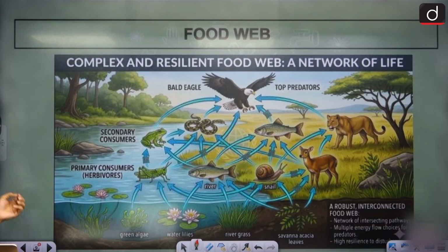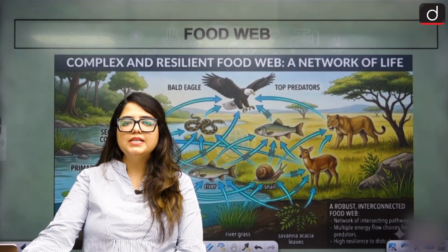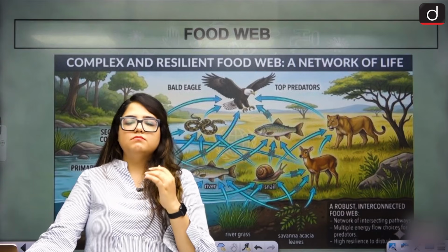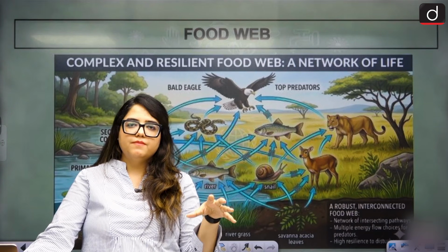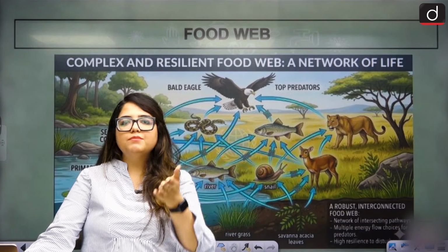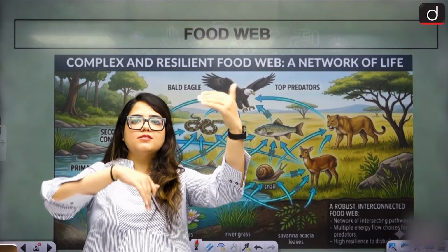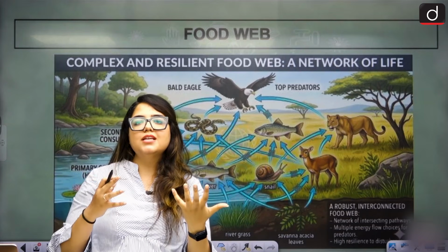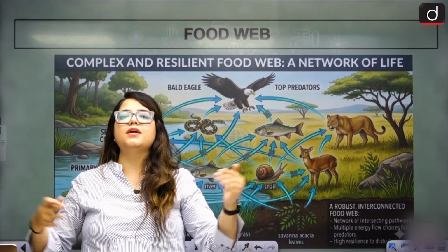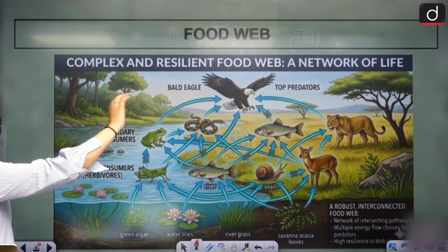The other concept is food web. This is a bit complex. Not a very straight chain as we just saw. Why? Because it is not that sheep will only eat grass or only fox will eat the sheep. Sheep can be eaten by any other animal as well, so it is the food for any other animal as well. So there is a cross connection. That cross connection generates the food web. Food web is that complexity where everybody is food for anybody. There is a cross connection like you see here.